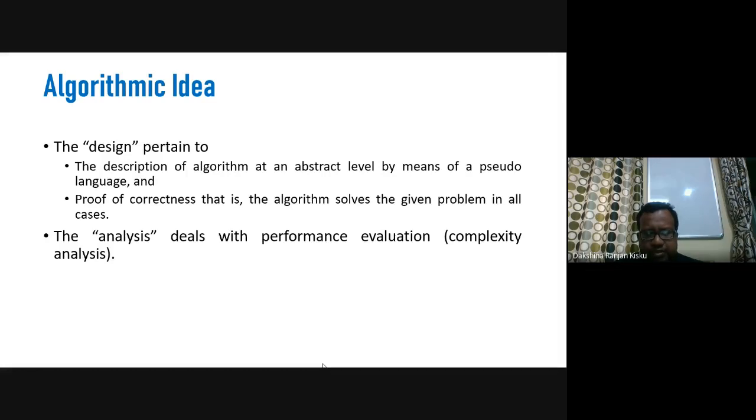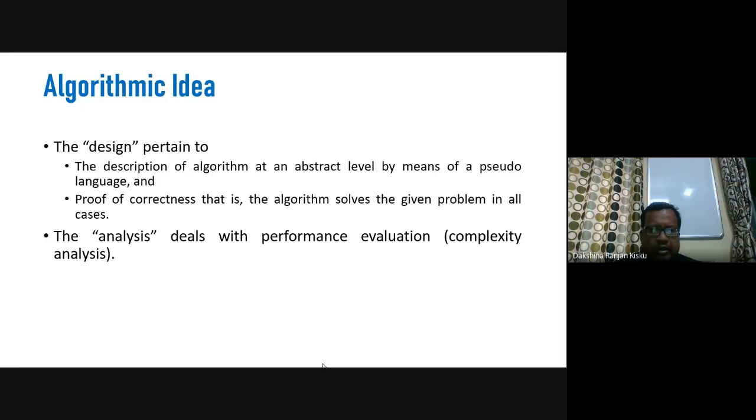That means different sets of input can be used to solve the same problem with an algorithm, and it will solve the given problem with each of them.